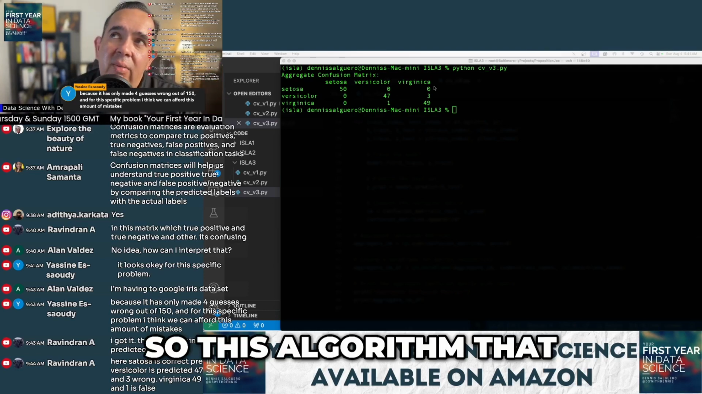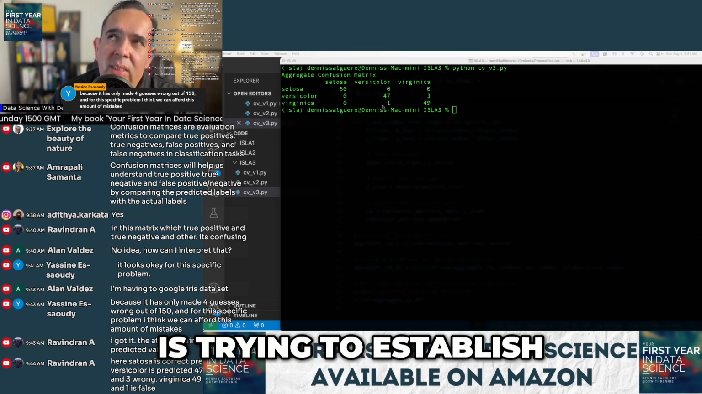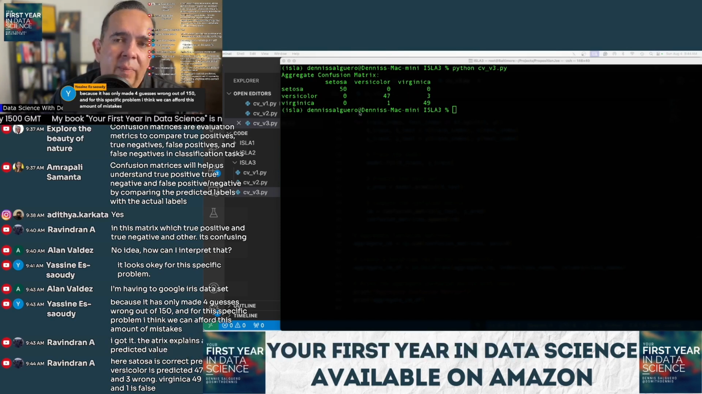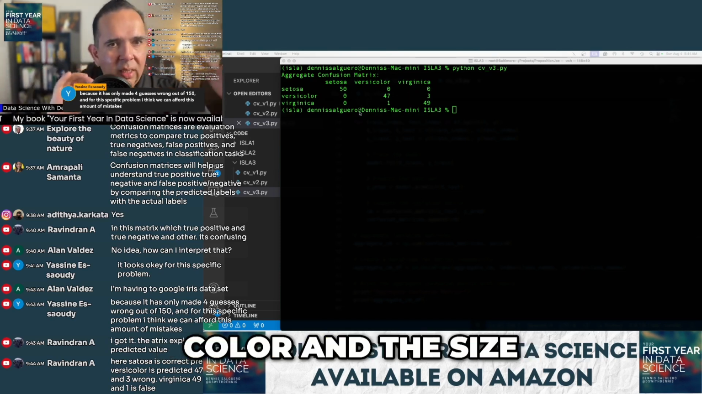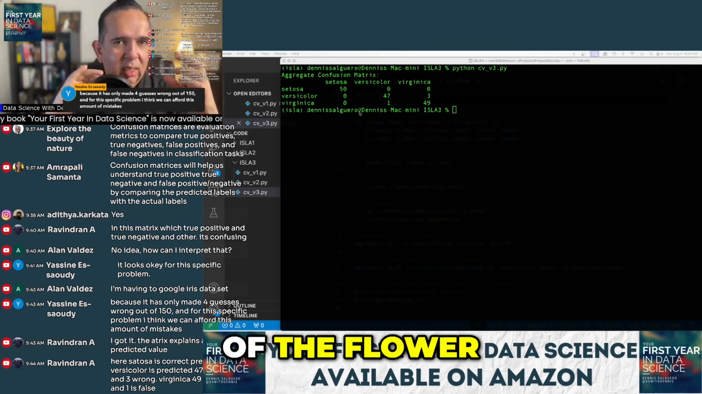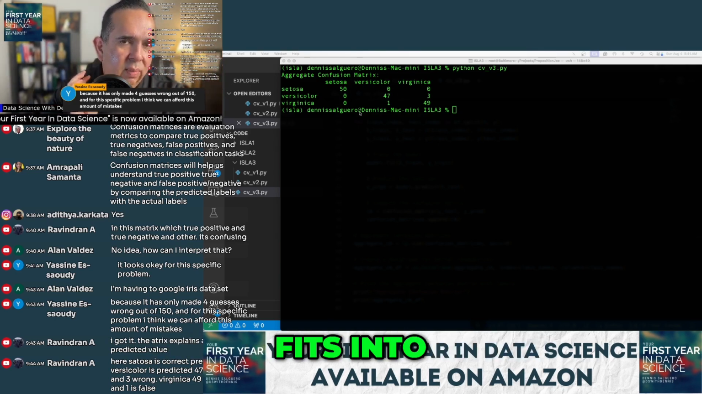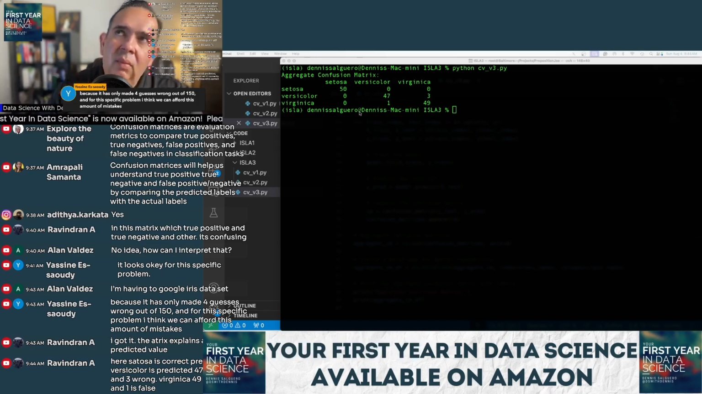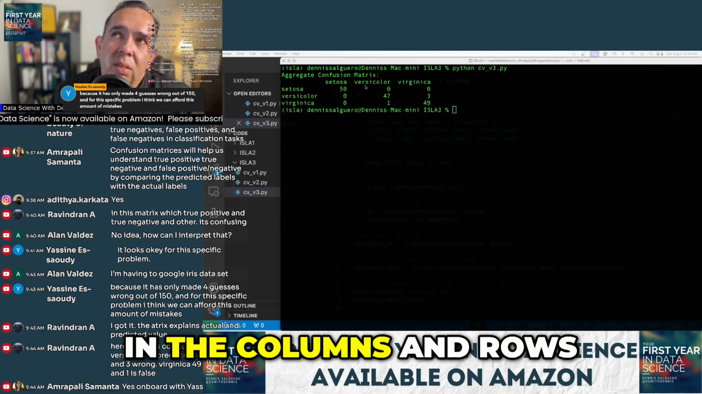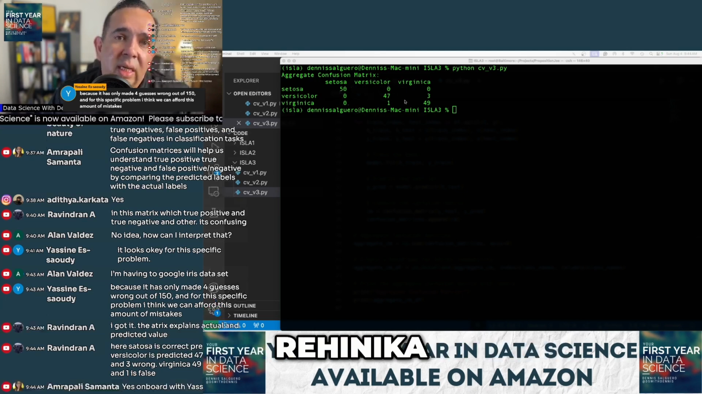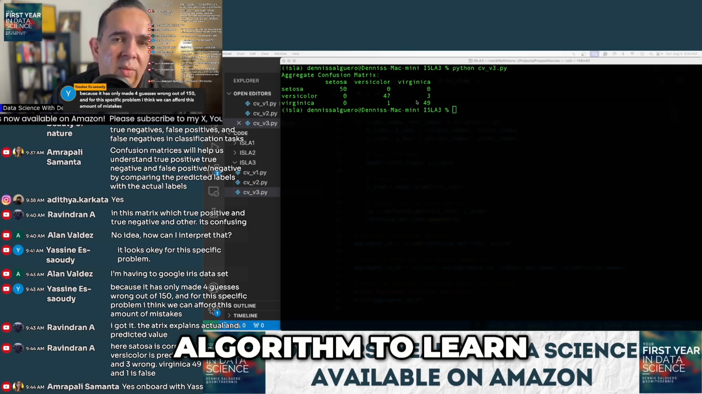So this algorithm that ChatGPT wrote for us is trying to establish, taking data like the petal length and the color and the size of the flower, and guessing which of the three categories it fits into, right? So that's what's represented in the columns and rows. Setosa, versicolor, Virginica, those are all of the possible categories that we have trained the algorithm to learn.